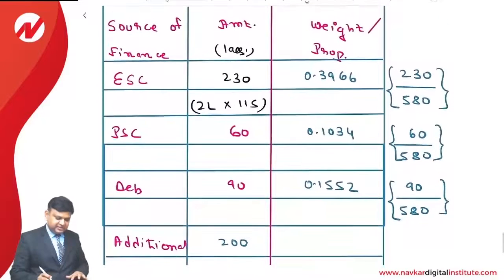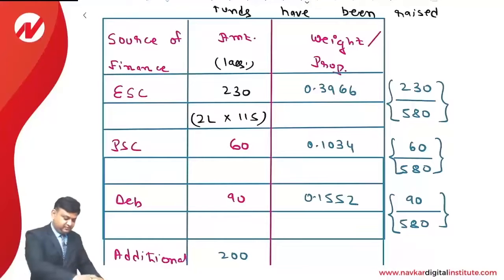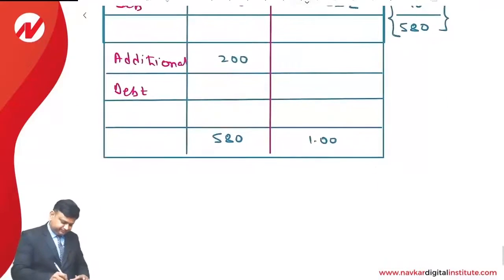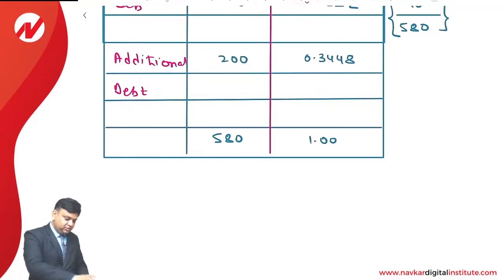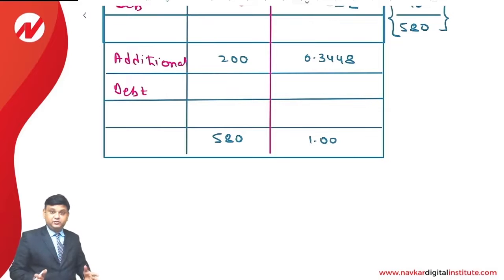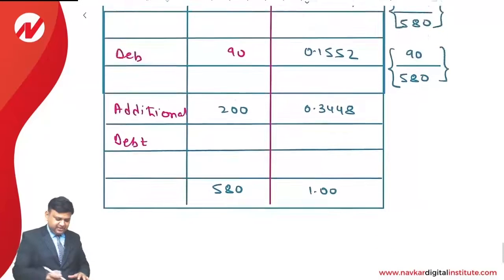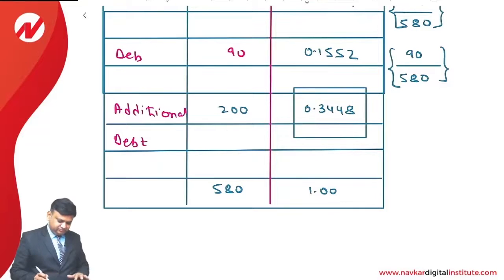So the additional debt financing will be found as the balancing figure. 0.3966 plus 0.1034 plus 0.1552, all of them subtracted from 1, so 0.3448. If we compute, then it is 200 upon 580, which is 0.3448 exact. Otherwise, it may have some marginal differences because of the approximation.